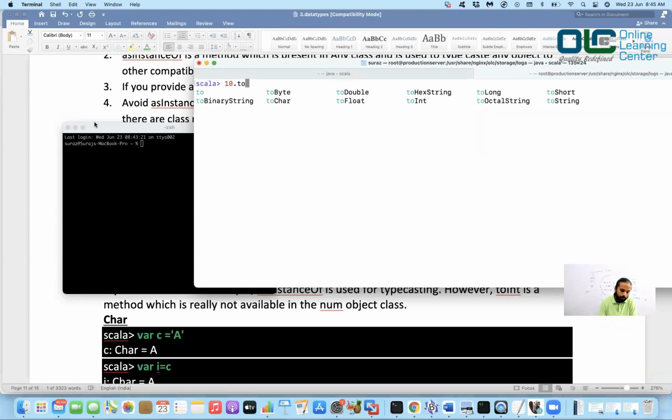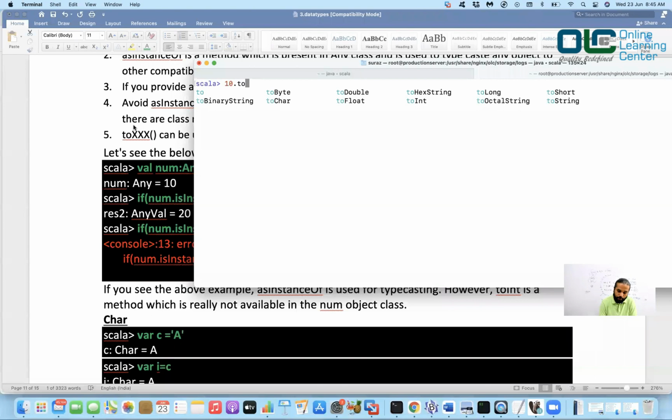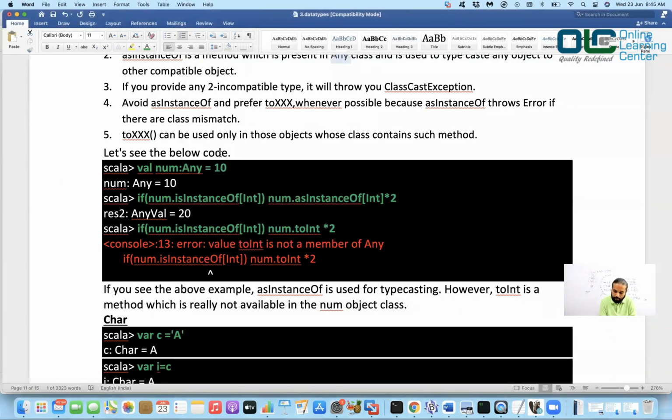So the whole agenda is very simple. Always try to prefer the toXXX method so that you can do the conversion very easily. Otherwise it is very, very difficult, right? So you just use the toXXX method if the class supports it, and if the class does not support a toXXX method, then you should basically rely on the asInstanceOf method. Okay, now let's look into this particular example.